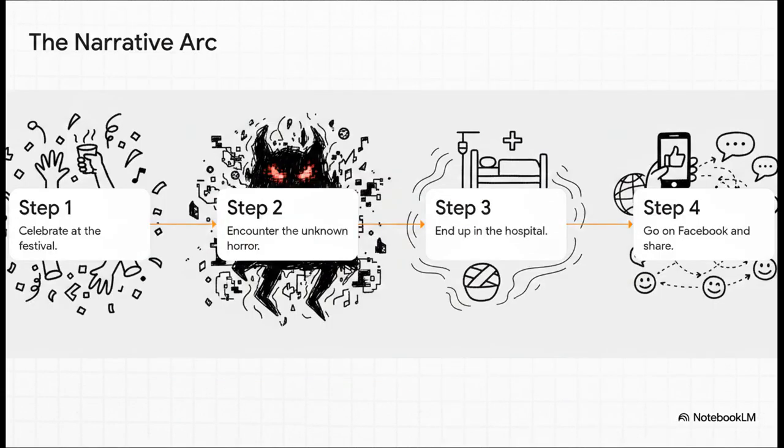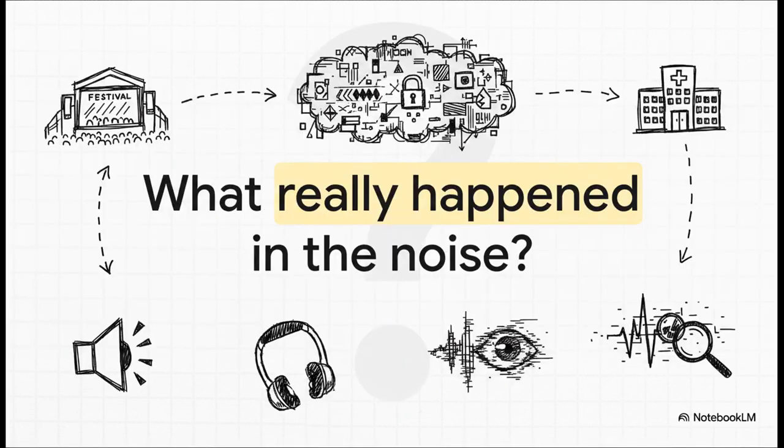And all of this builds into a complete narrative arc that we've managed to extract from a totally shattered digital file. Look at this. Step 1, they celebrate at the festival. Step 2, they encounter some unknown horror hidden deep within the algorithm's noise. Step 3, they end up recovering in the hospital. And finally, step 4, they go on Facebook and share the tale with the world. By just trusting the structure and isolating the data, we pulled a thrilling, coherent story out of absolute chaos. Which brings us to the end of our digital investigation today.